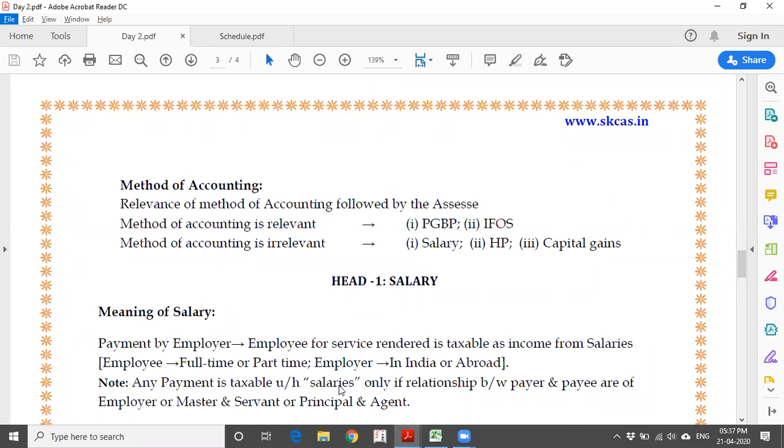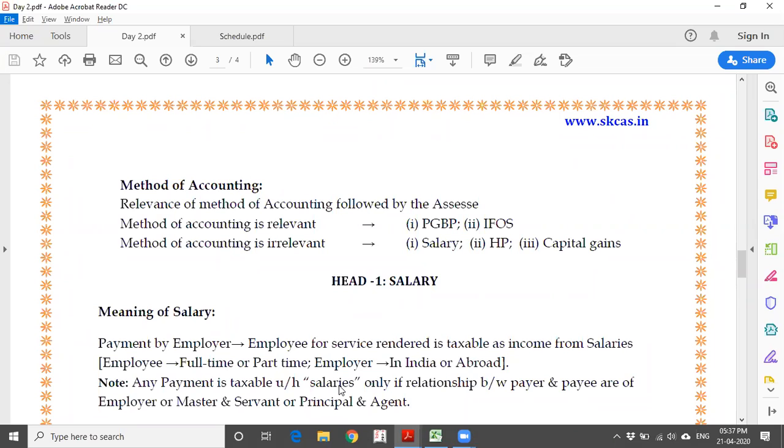Now, what are the methods of accounting? Yes, cash basis and mercantile or accrual basis are available. Now, what is the impact on income tax? Method of accounting is relevant only to the extent of two heads, that is profits and gains from business or profession and income from other sources. For the other three heads of income, whatever method of accounting you are following is totally irrelevant for income tax purposes. I'm going to deal with why it is irrelevant.